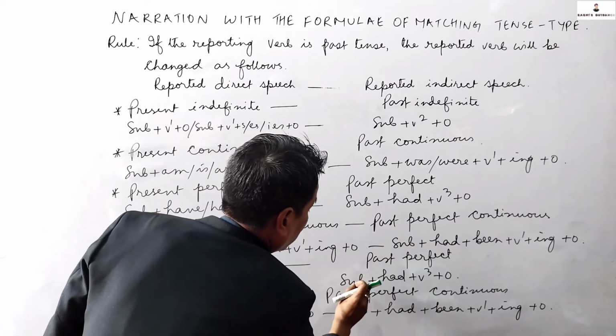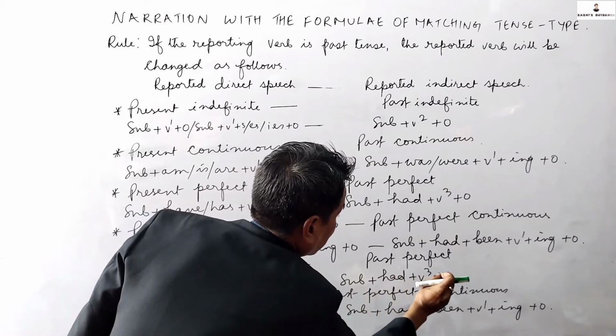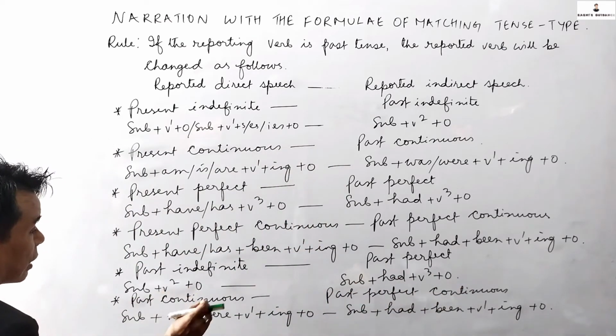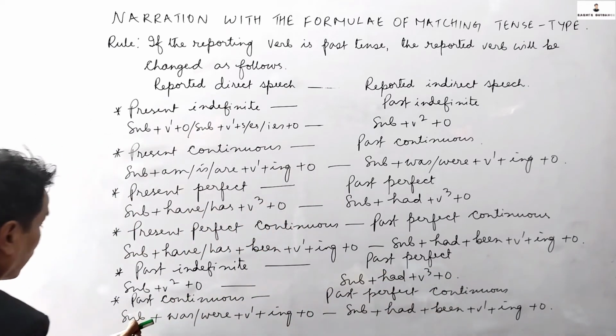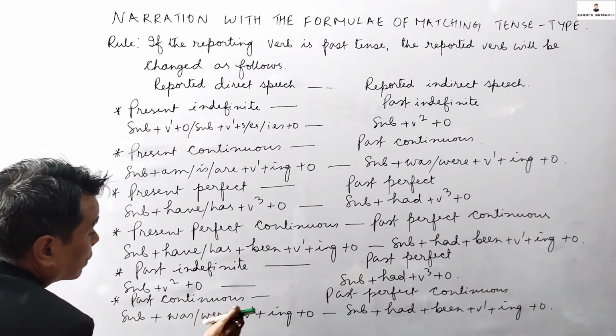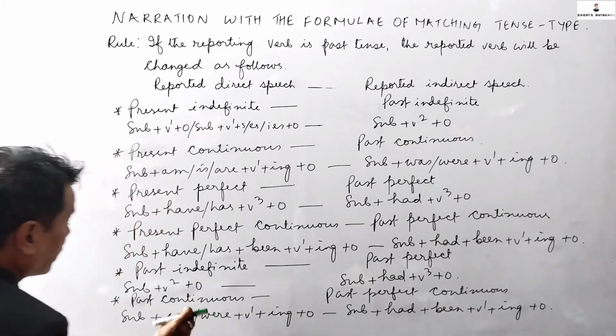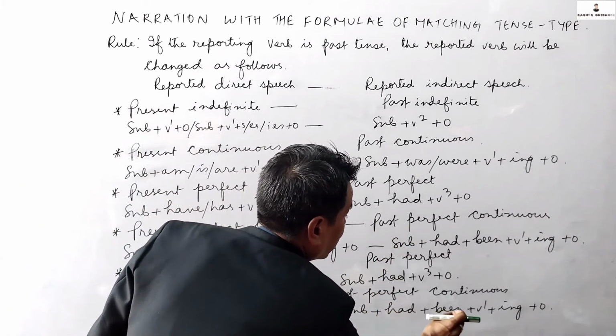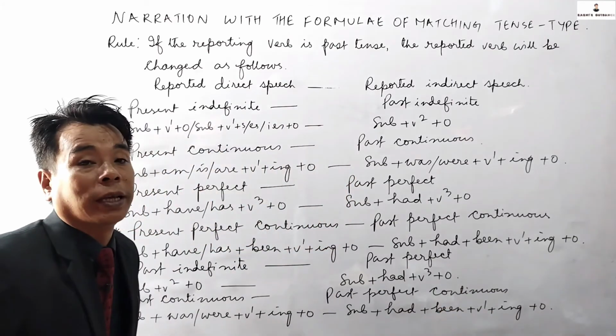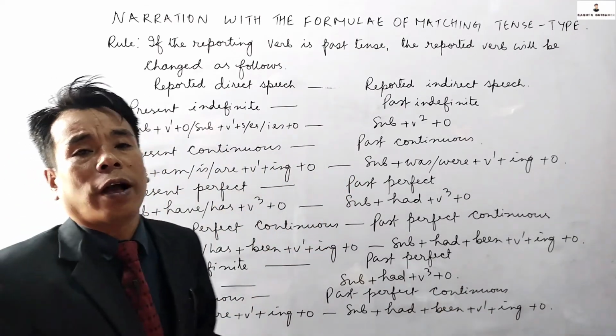The past perfect will be subject plus had plus v3 plus object. Next is the past continuous. Past continuous will be changed into past perfect continuous. The formula will be subject plus was or were plus v1 plus ing plus object. This is past continuous. The past perfect continuous will be subject plus had plus been plus v1 plus ing plus object. It is very good for every student.